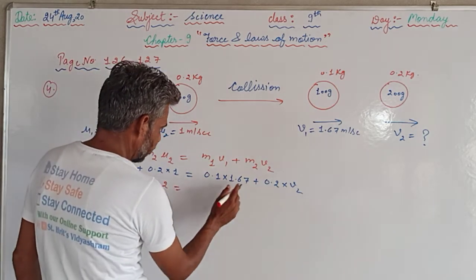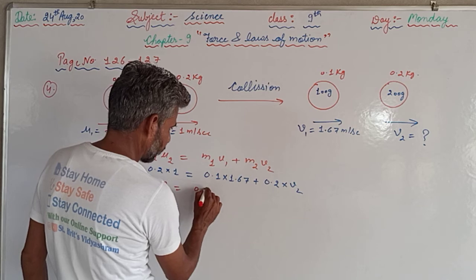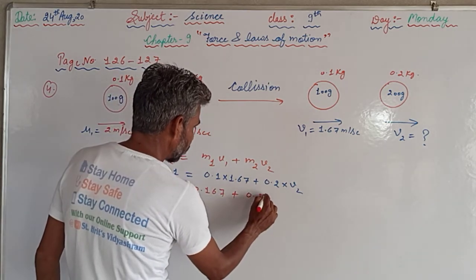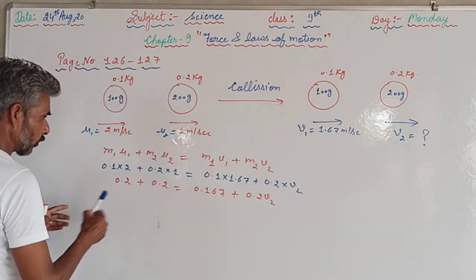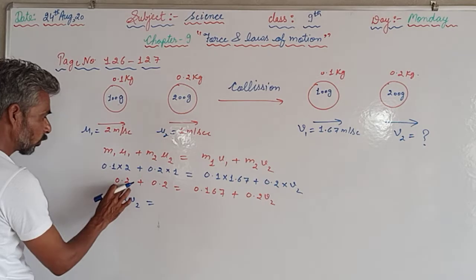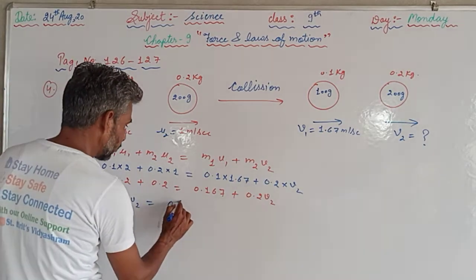If we multiply, that will become 0.167 plus 0.2 v2.